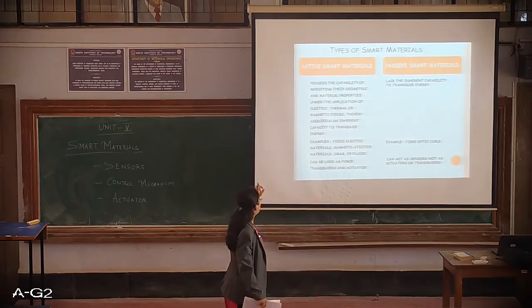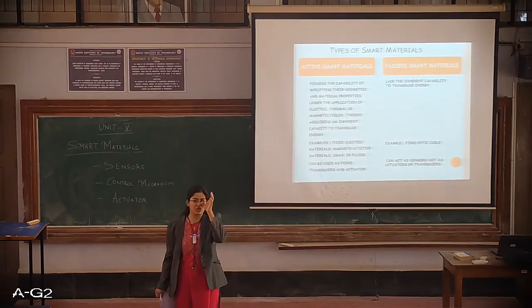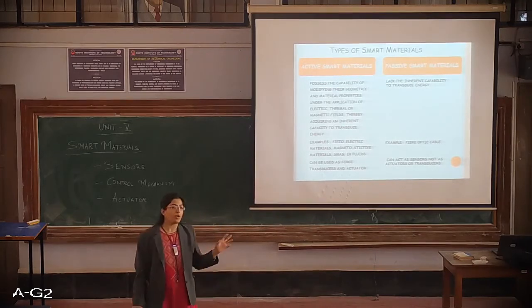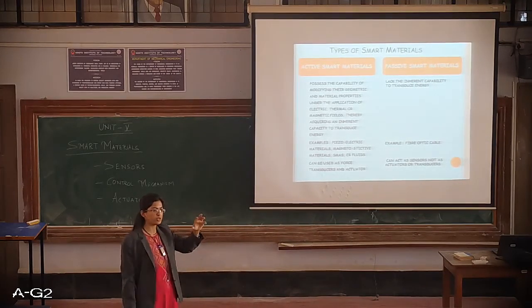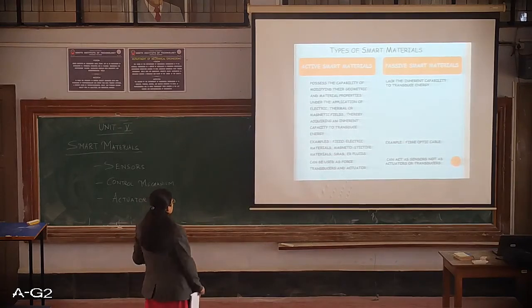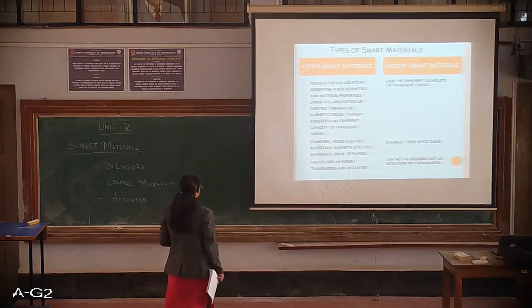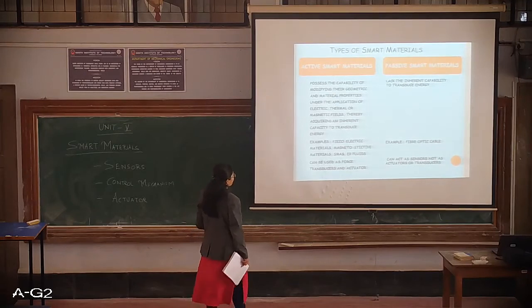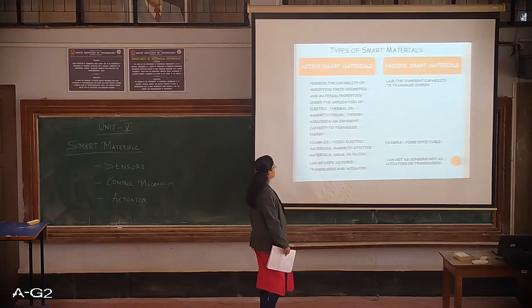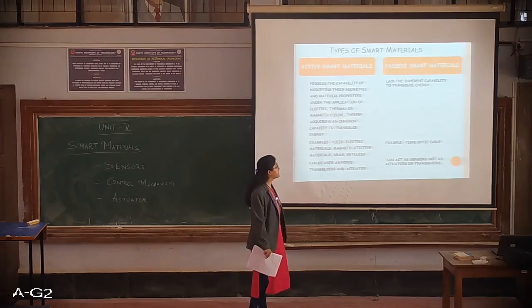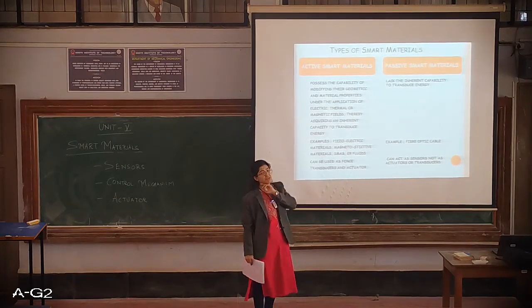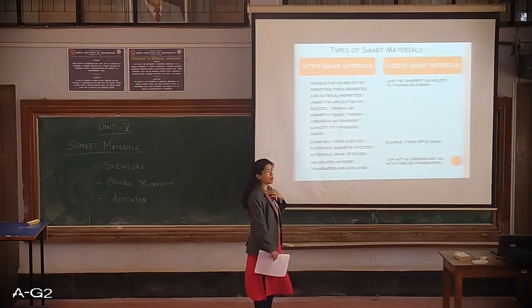Whereas the active smart materials are those which behave as transducers. Passive ones will not behave as actuators, they are just going to be sensors. Examples of active smart materials are piezoelectric materials, magnetostrictive materials, and shape memory alloys. An example of passive materials is fiber optic cables.